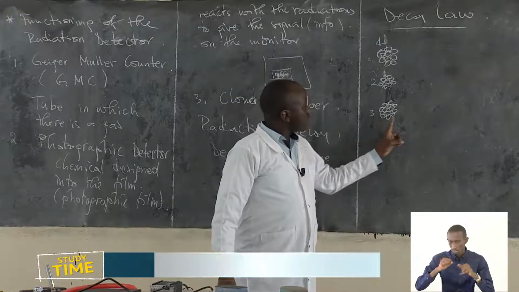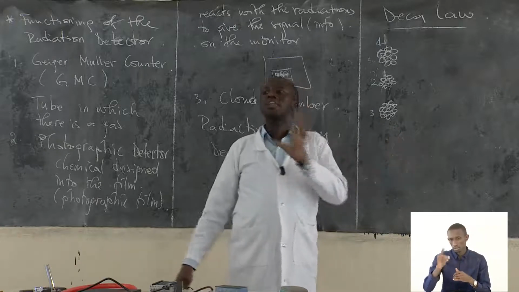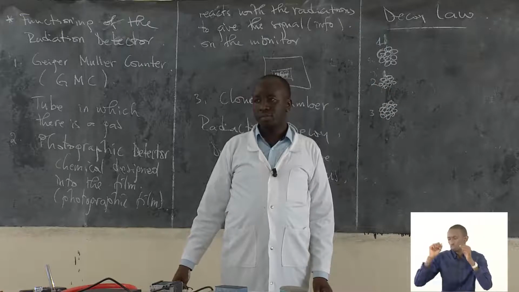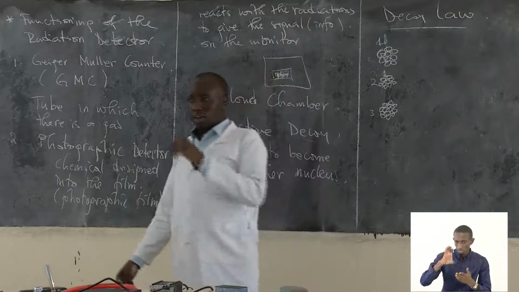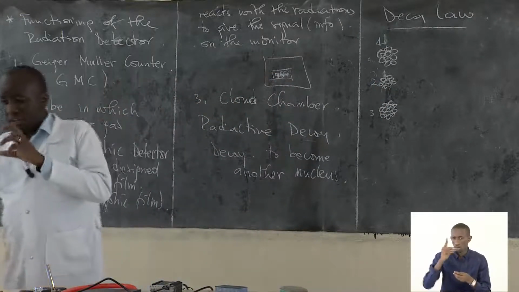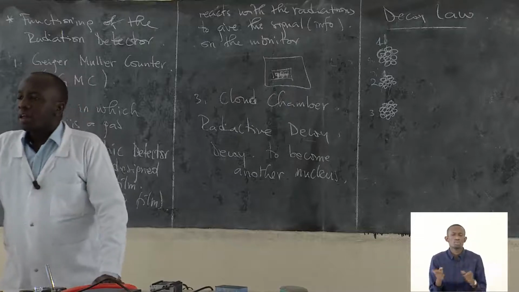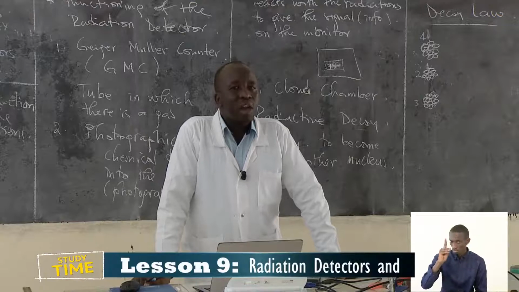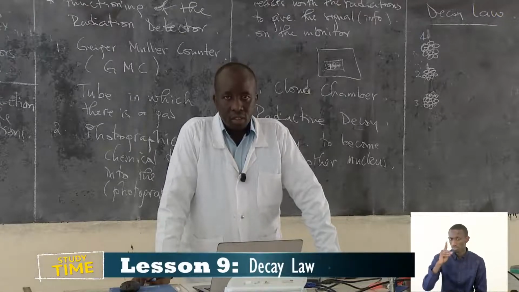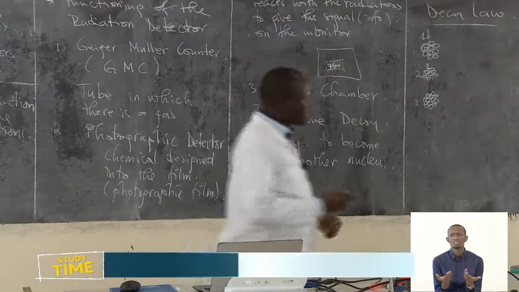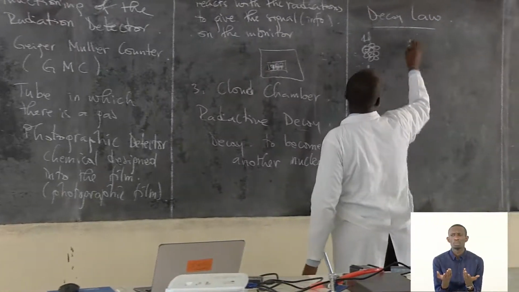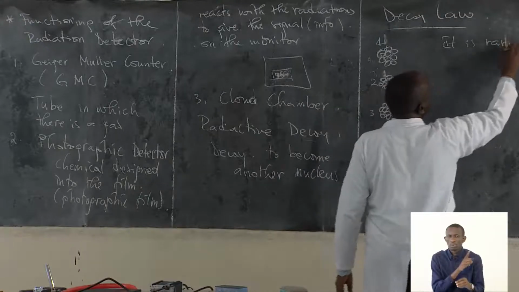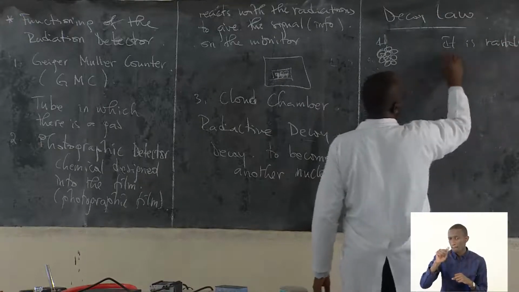It means that number 3 may decay, or number 1 may decay. In one word, I can now say that radioactive decay is a random process. Do you understand? It is a random process.